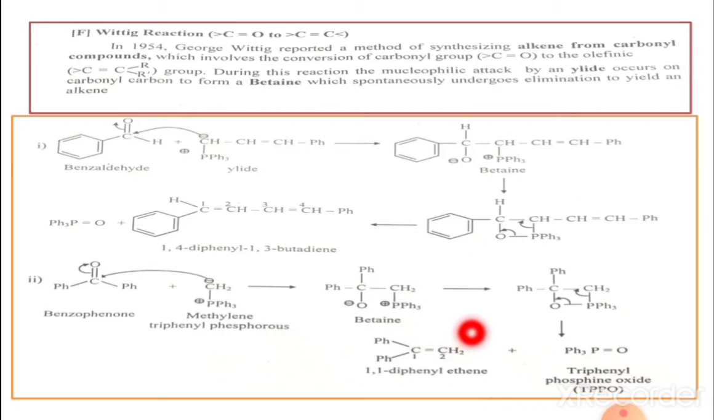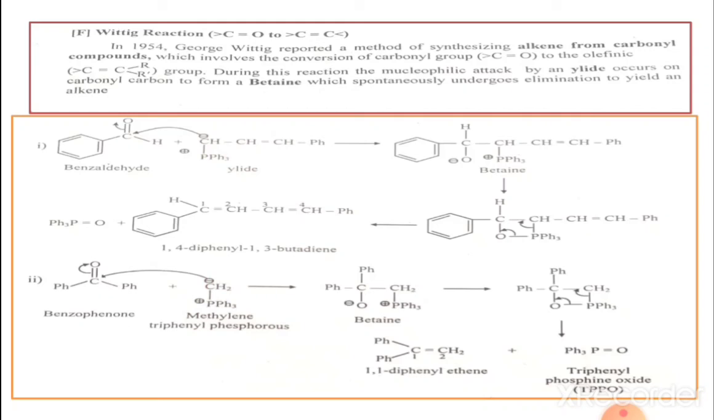Then there is an elimination step, and we get 1,1-diphenylethene. How is it 1,1-diphenylethene? Because at the 1 position there are two phenyl groups. And this is the byproduct. That means overall in the Wittig reaction there is conversion of carbonyl oxygen to a carbon-carbon double bond, and whatever reagent is used is a phosphorus ylide. This ylide we call the stabilized ylide, and this is the unstabilized ylide.